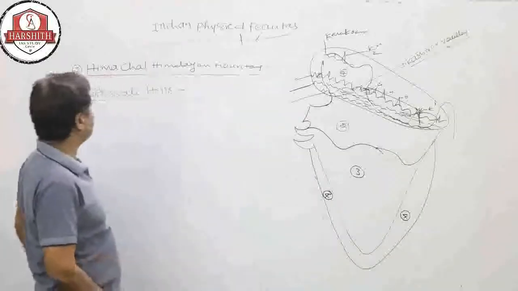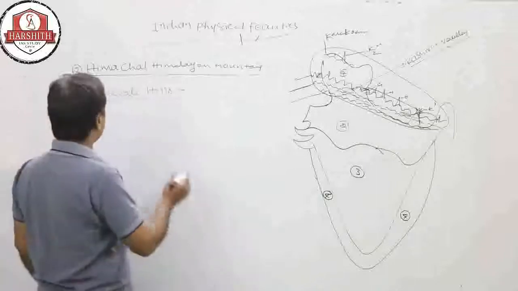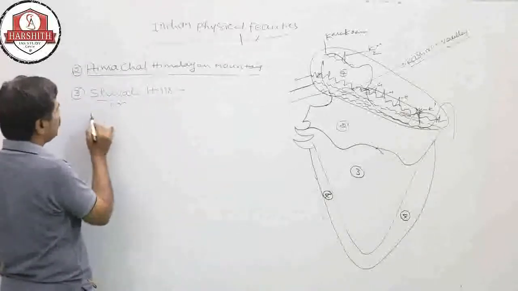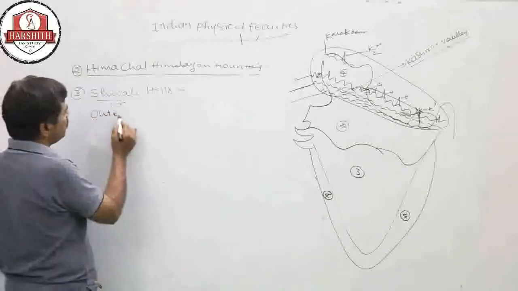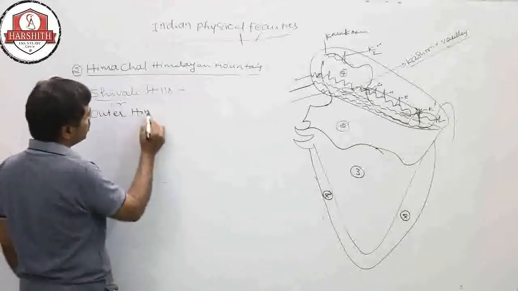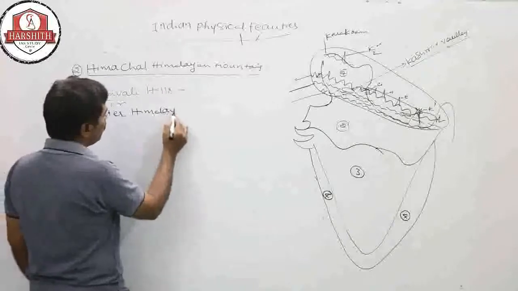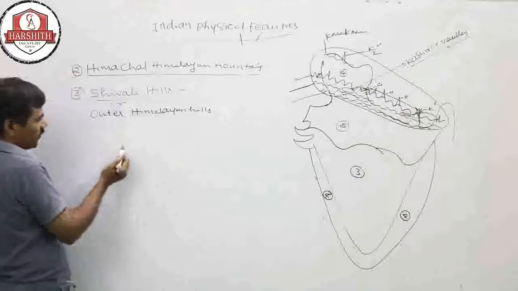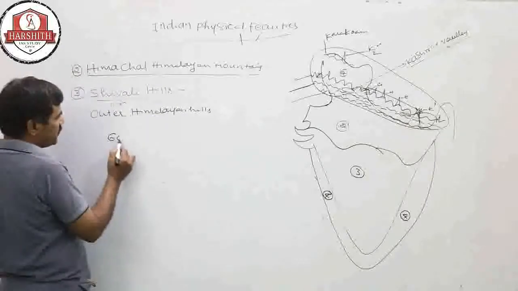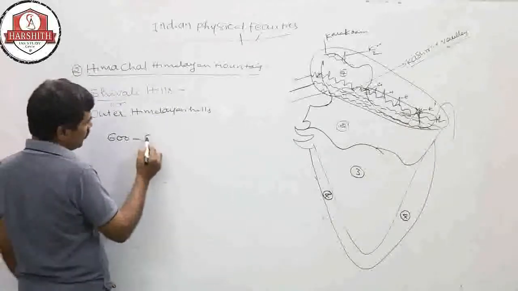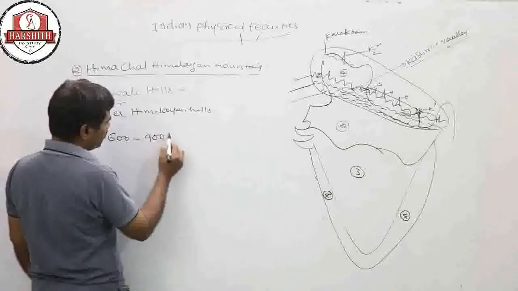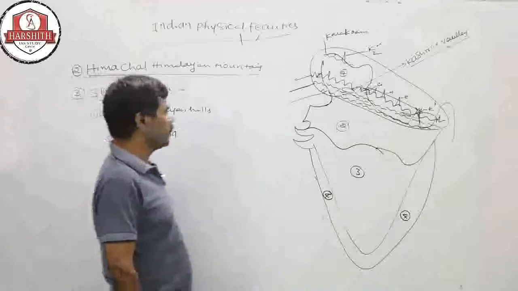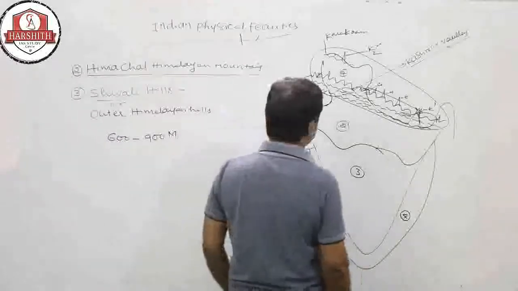Now, next after that, the Himalayan Shivalik hills are there. Another name for the Shivalik hills is Outer Himalayas. The average height of the Outer Himalayas is 600 to 900 meters from sea level.